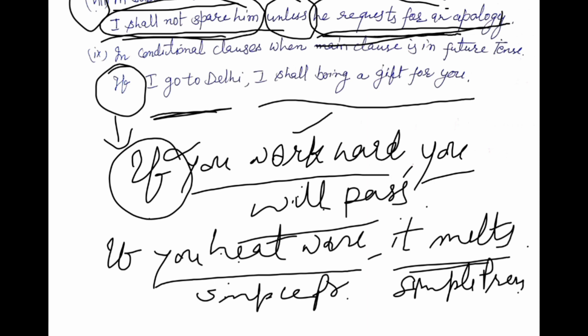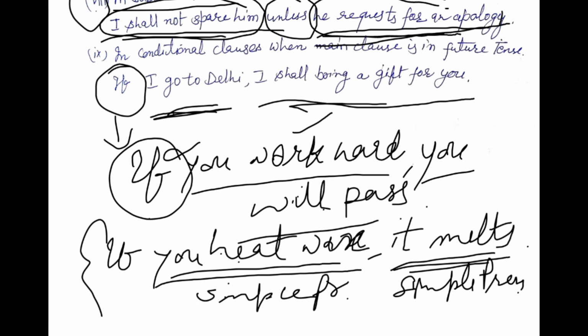In the above example, in one part simple present and another part is future tense. But in this sentence, in both parts, I have used simple present. You heat wax, here is a simple present. It melts, here is a simple present. When there are facts about your knowledge, when there are facts, then you have to use simple present tense. It's a fact.